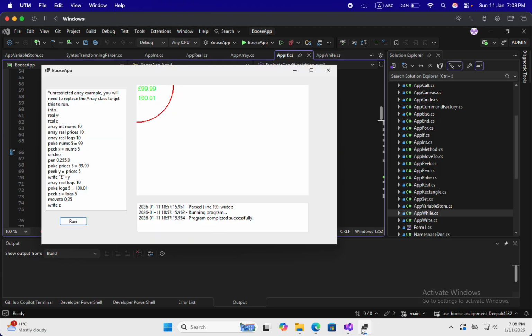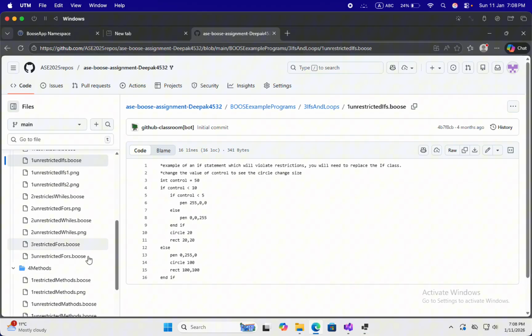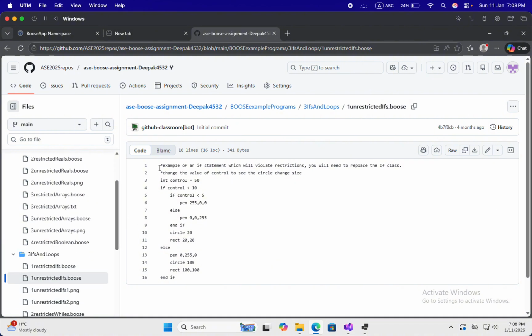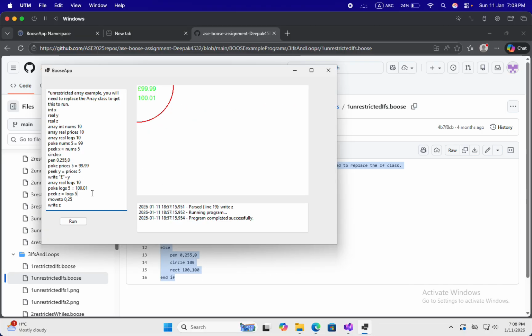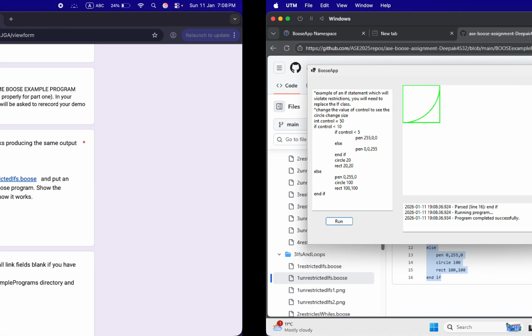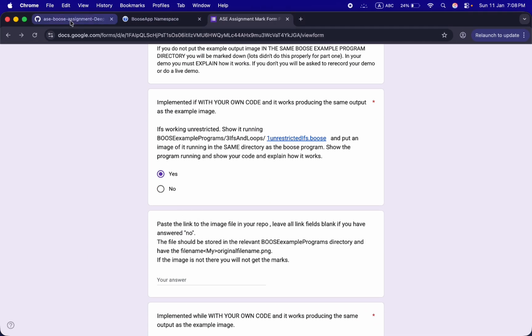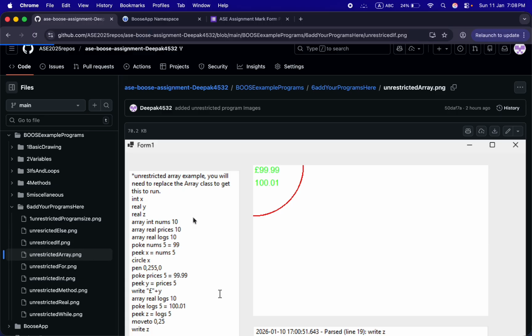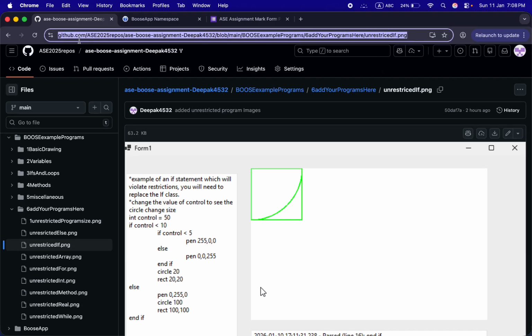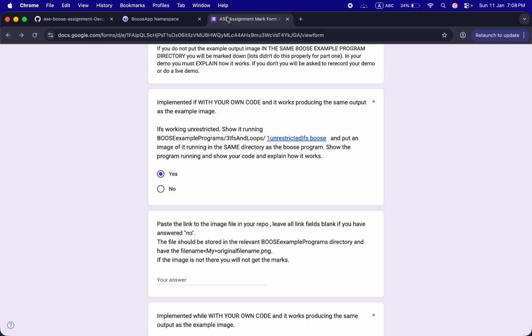Now let's run our if code, and now let's go into our if, unrestricted if. I'll copy this, and I'll run this over here. Here you can see my if code has run successfully. Yes, and I also have the image over here, unrestricted if. I'll copy this link for the image. Now I'll paste it in my form.